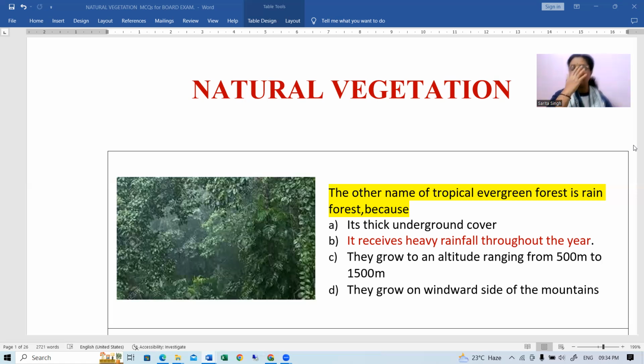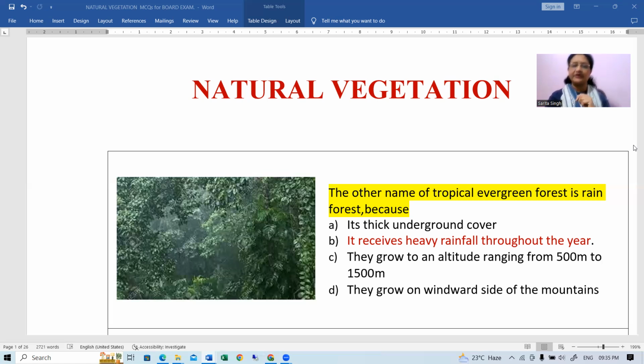And अब इस समय आप लोग बोर्ड्स के लिए ऑलमोस्ट प्रिपेयर्ड हो पूरी तरह से। तो अब इस समय जब आपने सारे चैप्टर्स कंप्लीट कर लिए हैं, सारे यूनिट्स रेडी कर लिए हैं, then quickly you can have this type of revision in which you are just going through the MCQs or some important questions from the different units. Okay, so let's have a quick revision of it. Right? Number one, the other name of tropical evergreen forest is rainforest.